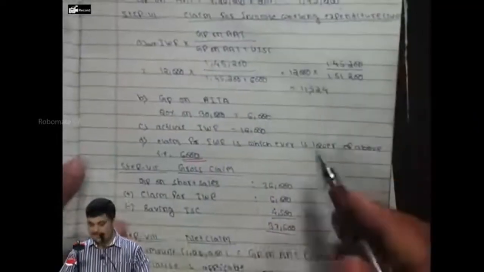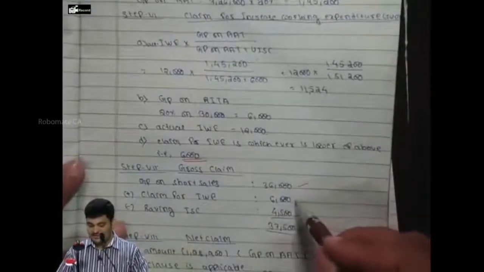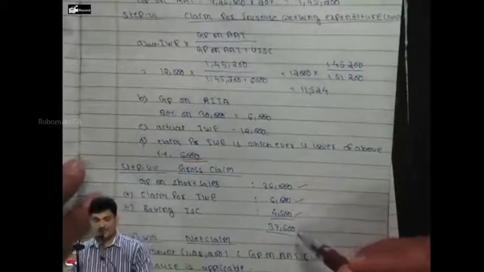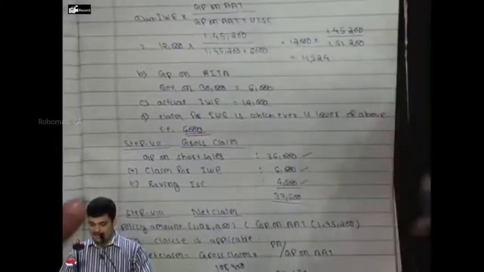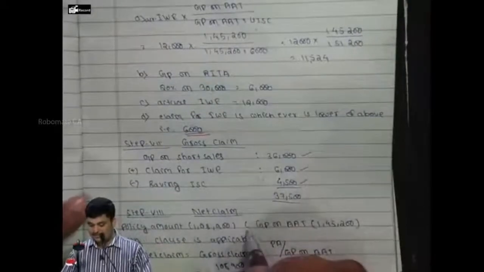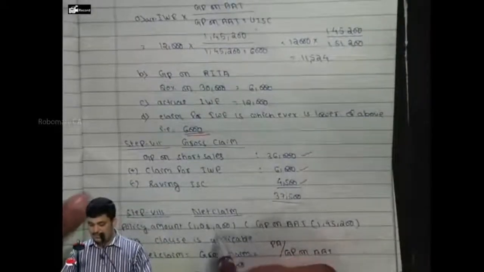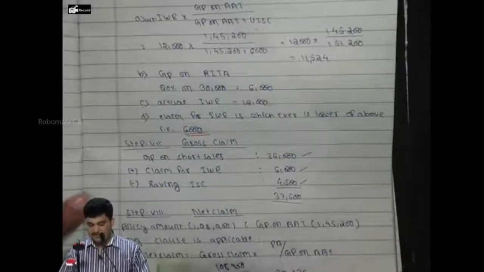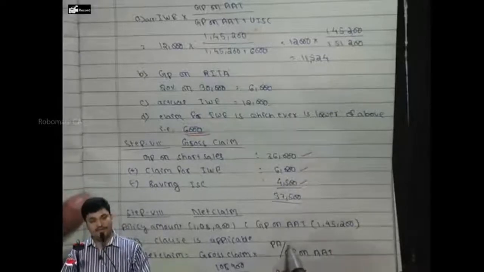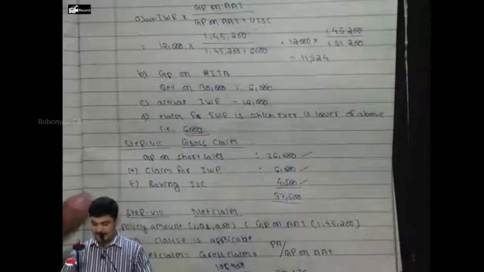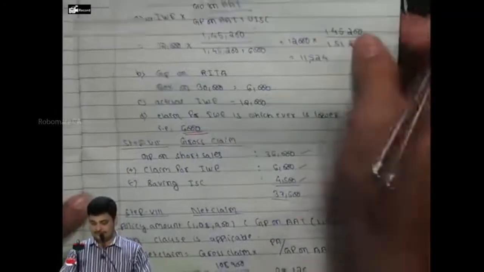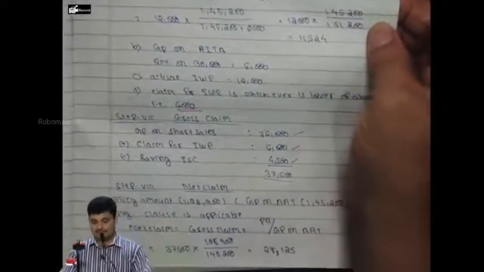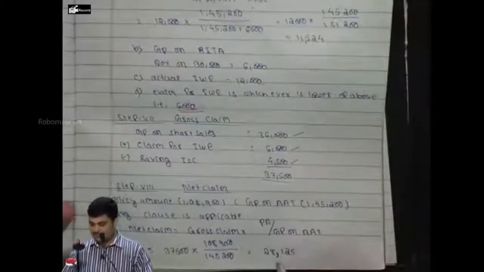Then gross claim 36,000, GP on short sales 6,000, savings in insured standing charge 4,500. You are getting 37,500. Policy amount 1,08,900 is less than GP and AAT 1,45,200. Average clause is applicable. So net claim equals gross claim into policy amount divided by GP and AAT. So 37,500 into 1,08,900 by 1,45,200. You are getting 28,125.